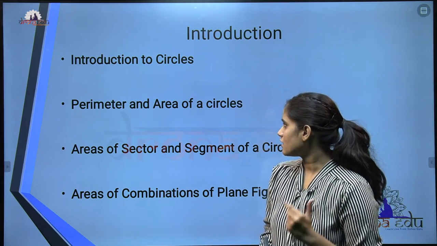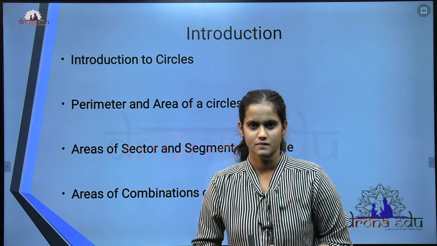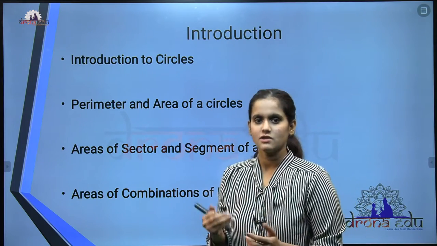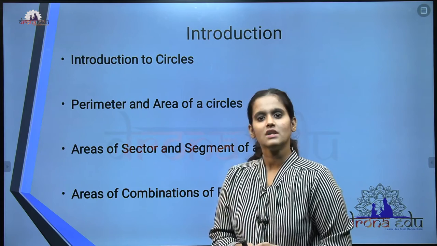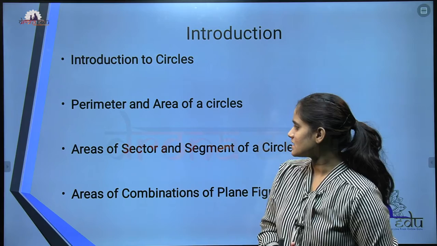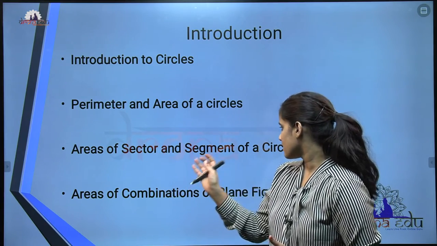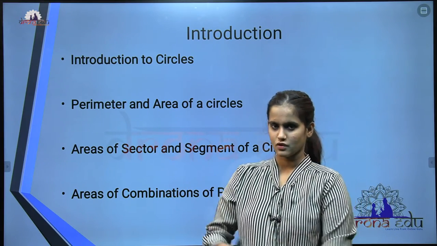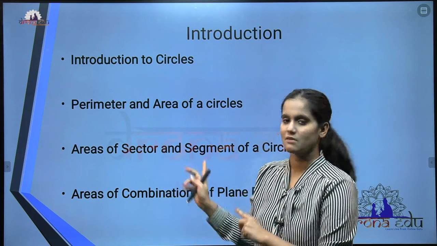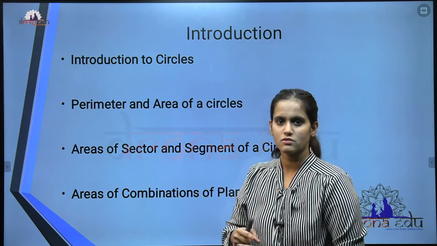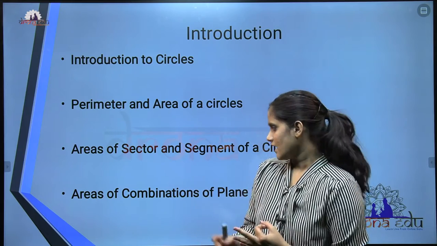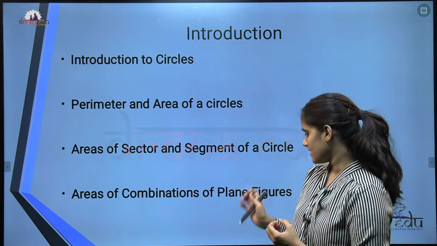In that we're going to see the perimeter and area of a circle. Of course, because it is very important. Since we are dealing with areas related to circles, we need to know the area of a circle. Then we're going to see areas of a sector and segment of a circle. Mainly this chapter is based on the sector and segment itself, and the problems may also be based on them. Finally, areas of combination of plane figures.